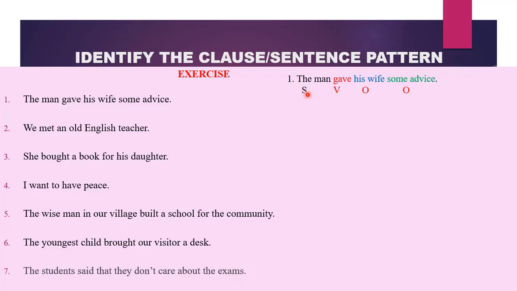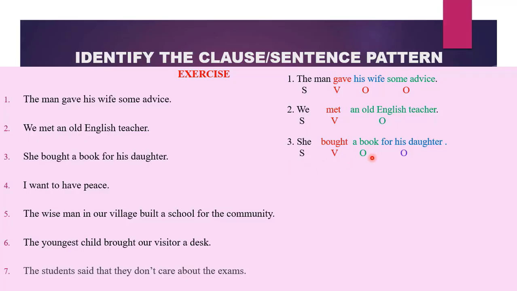The first one is an SVOO pattern. The man, our subject, gave our verb, his wife, our indirect object, some advice, our direct object. We met an old English teacher. We, our subject, met our verb, and whom did we meet? An old English teacher, our object. So we have an SVO pattern.